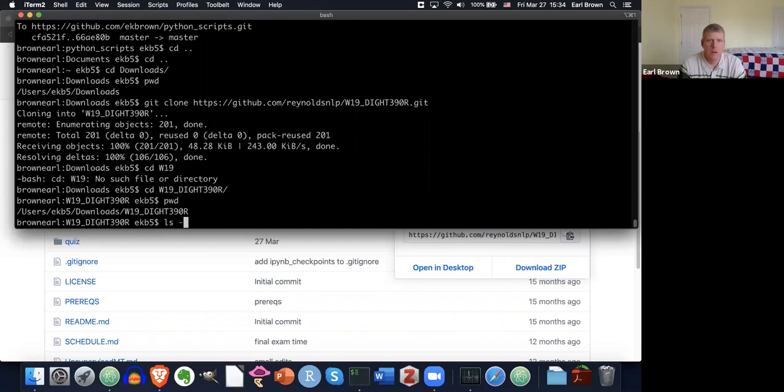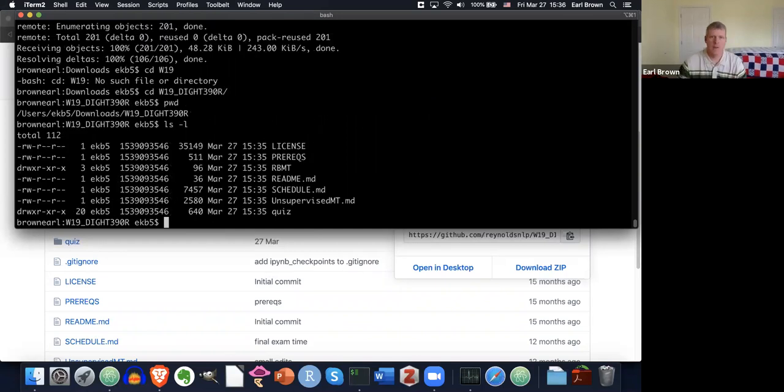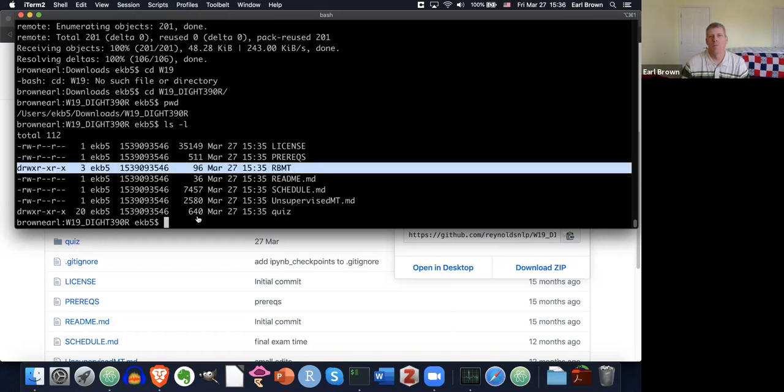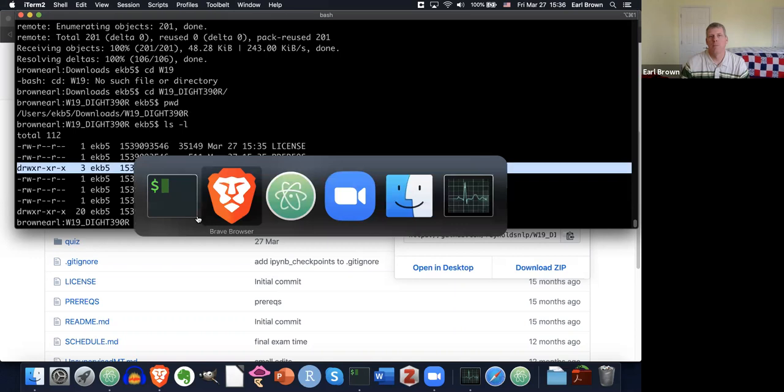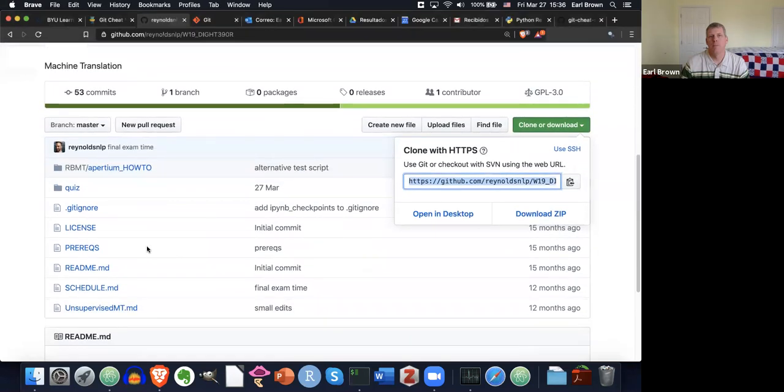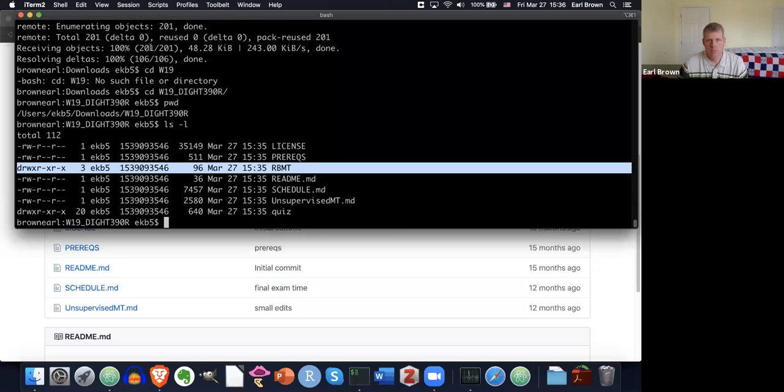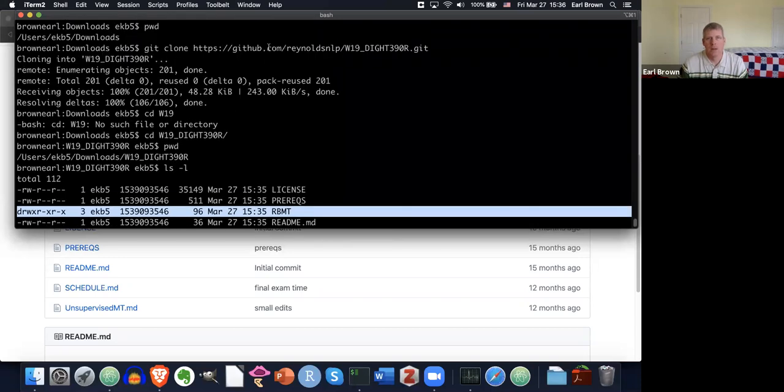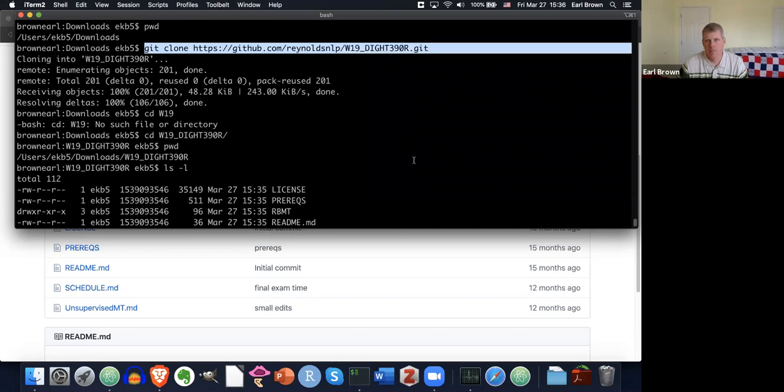If I look in here and see what's in here, I have all the things that I saw on the internet: prereqs, other stuff, the README, the quiz, which is a directory, and this other one, RBMT, is a directory as well. It basically copies or clones what's over here. So if I wanted to grab his software and put it on my hard drive so I could use it there, that's a way to do it. Once again, it's just git clone and the address that you copy from that button.